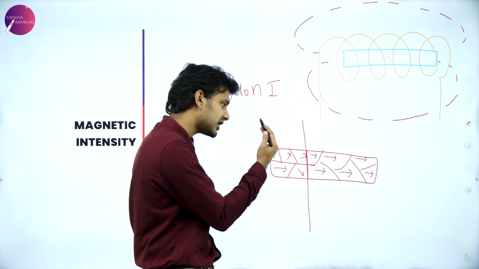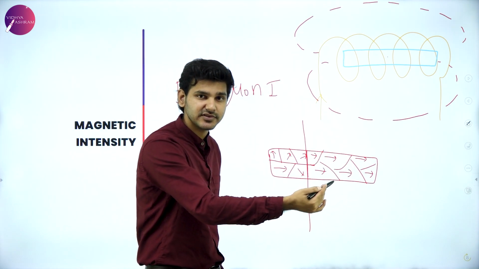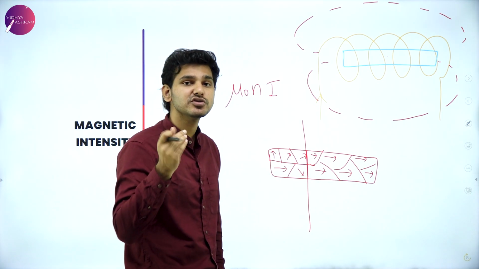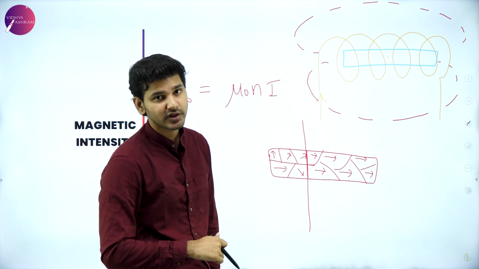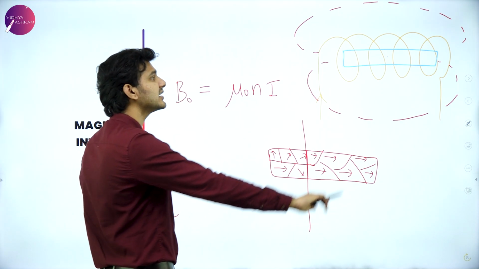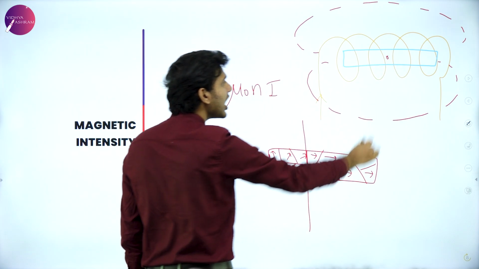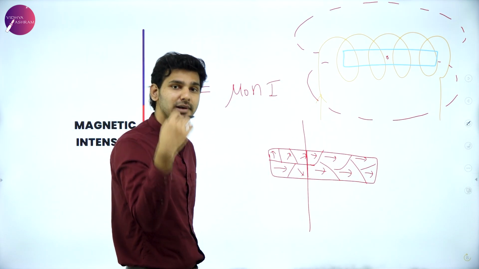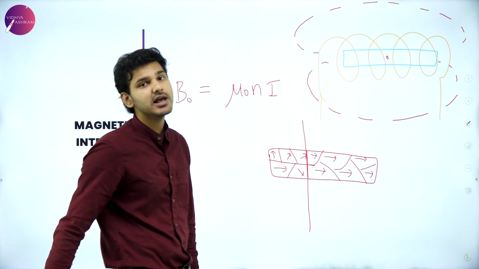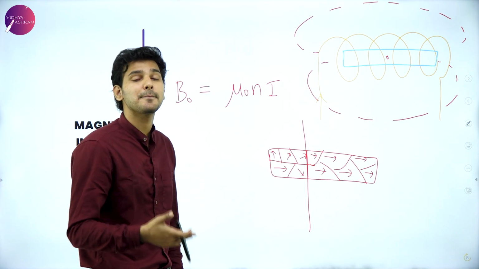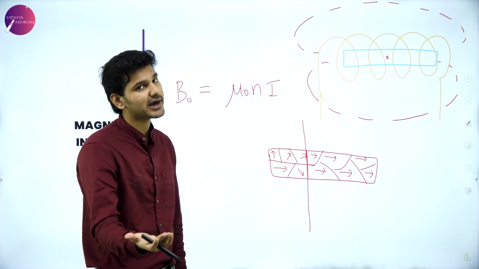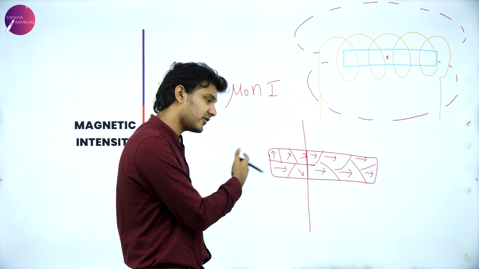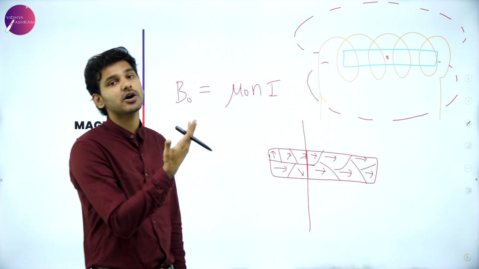These dipole moments being aligned in the direction of the field will have a small magnetization effect, which will produce a small magnetic field also, which means the net magnetic field experienced here will be the sum of the magnetic field of the solenoid plus the magnetic field of the material, which is now just magnetized, made into a magnet. So it will be the sum of the magnetized soft iron core plus the magnetic field of the solenoid.